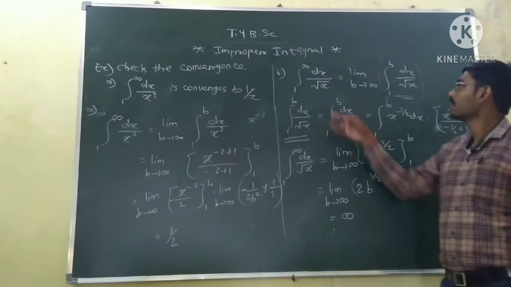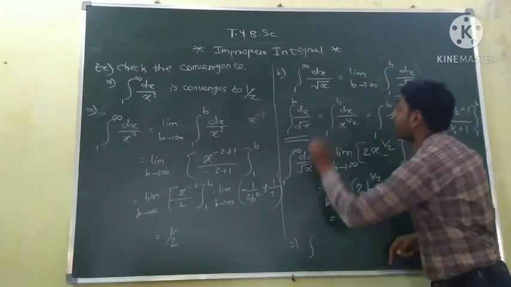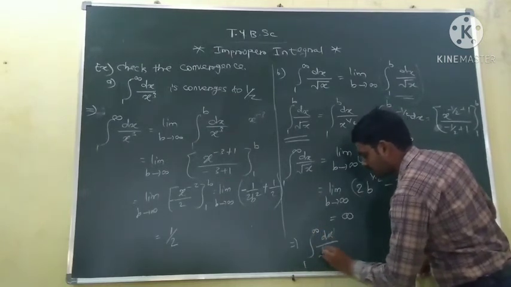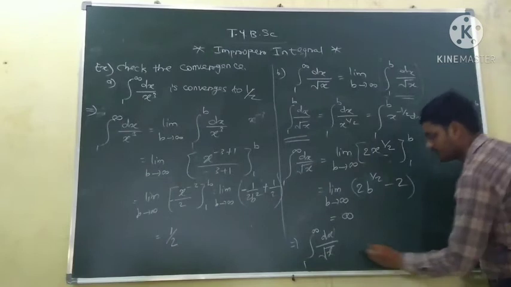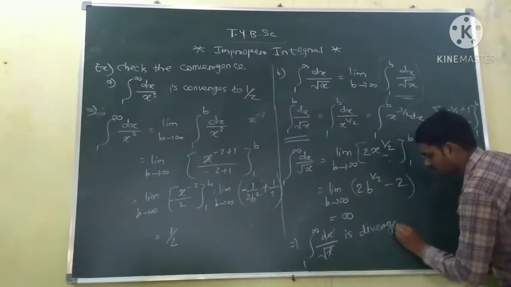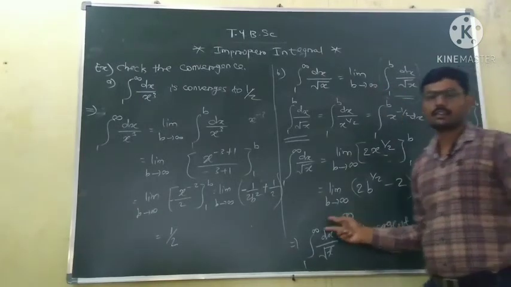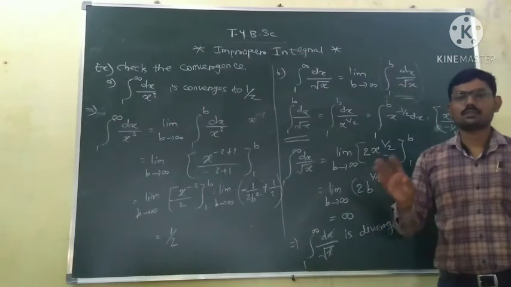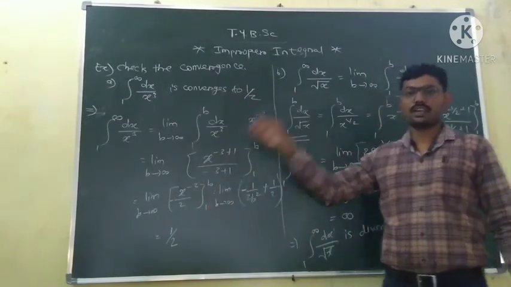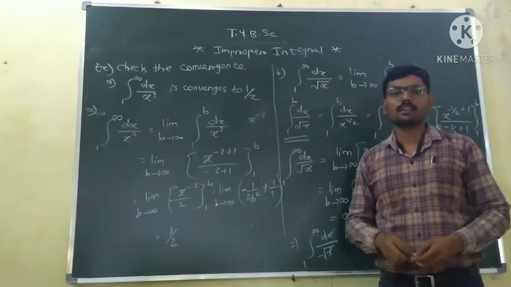This implies that the improper integral from 1 to infinity of 1 by root x, that is dx upon root x, is divergent, because the limit of this part is not a finite number. Okay, so we have seen two examples in which the first integral is convergent and the second integral is divergent. We are talking about improper integrals.